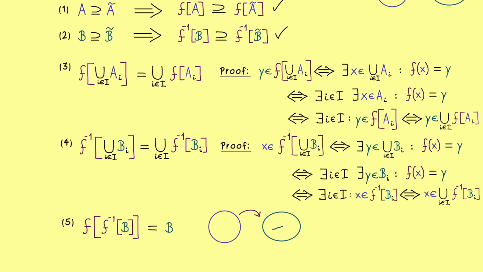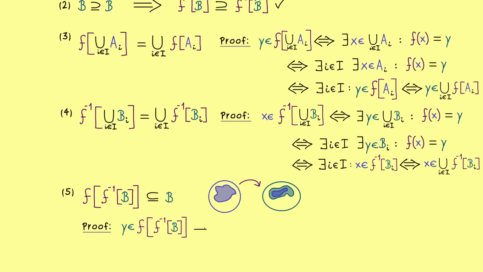It's also quite easy to see if you look at a general picture, so here would be our set B. Then forming the pre-image gives us all the points x in X that are mapped into this set B. And in fact, into is already the key word because it does not mean that we hit all the points on the right just with the pre-image. Simply because we don't assume surjectivity for the map, there might be points that don't get hit by the map at all. And therefore the only thing we get here in general is a subset relation. As the picture tells us here, we still map into the set B. So let's quickly write down the proof of that.